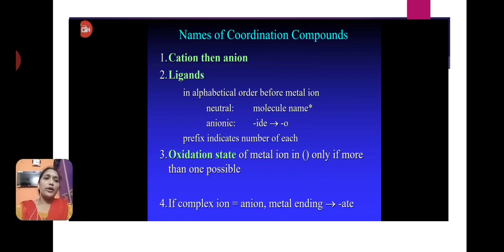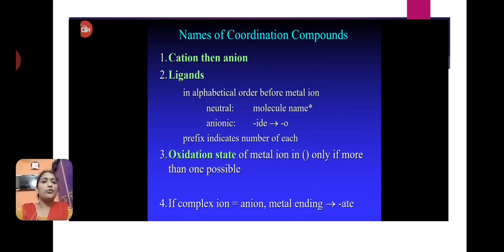Names of coordination compounds: cation, then anion. Ligands in alphabetical order before the metal ion. Anionic ligands end in o. The prefix indicates the number of each.